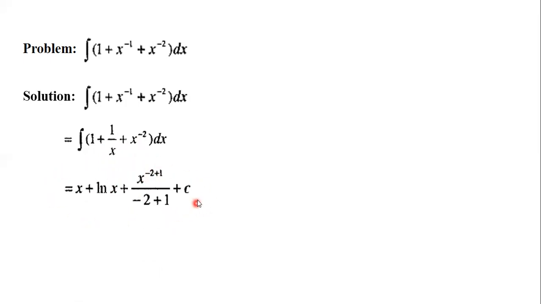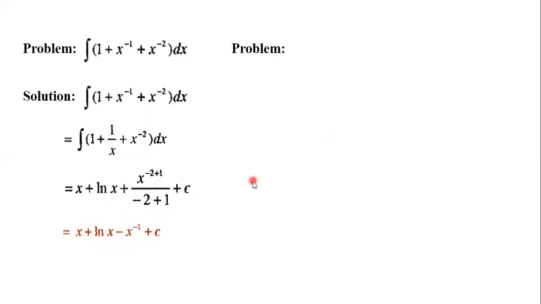So again I repeat the formula. Integration of a dx is ax, so a equals 1, so that is only x. Integration of 1 by x is ln x. Integration of x to the power minus 2 is x to the power minus 2 plus 1 divided by minus 2 plus 1, plus c. So it is x plus ln x minus x to the power minus 1 plus c, or you can write x plus ln x minus 1 by x plus c.